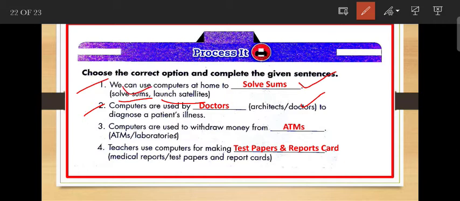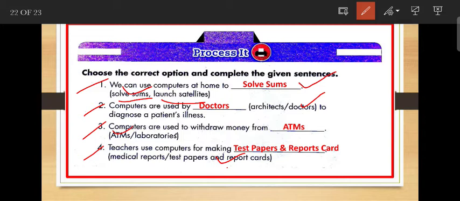Here you can see the number 1 is solve sums. Number 3 is computers are used to withdraw money from ATMs or laboratories. So ATM is the correct option. Next is number 4, the teacher uses the computer for making test papers or medical reports. So test paper is the correct answer, test papers and report cards. So these are the few inside fill in the blanks from this chapter.